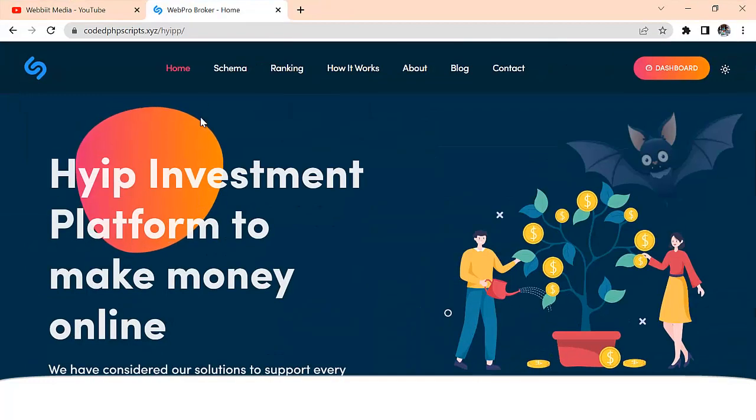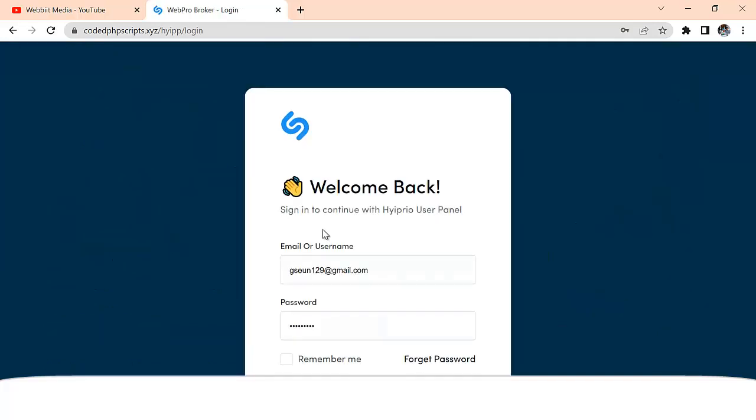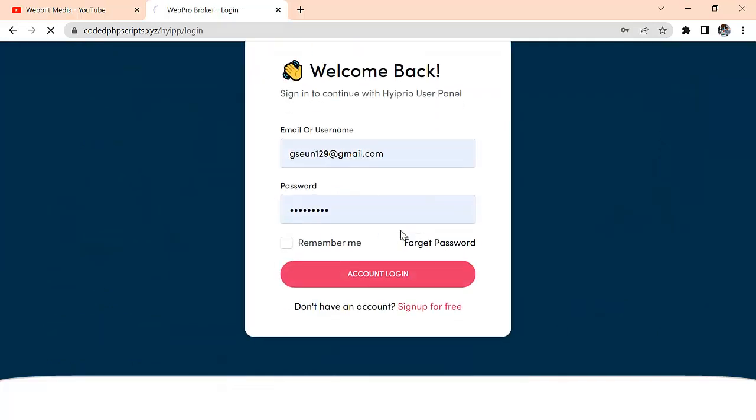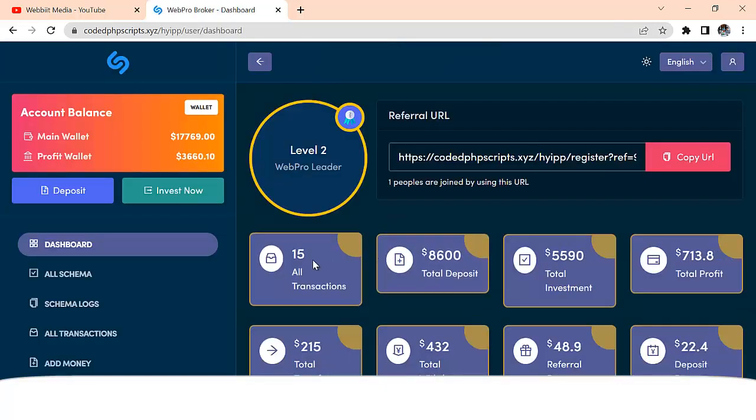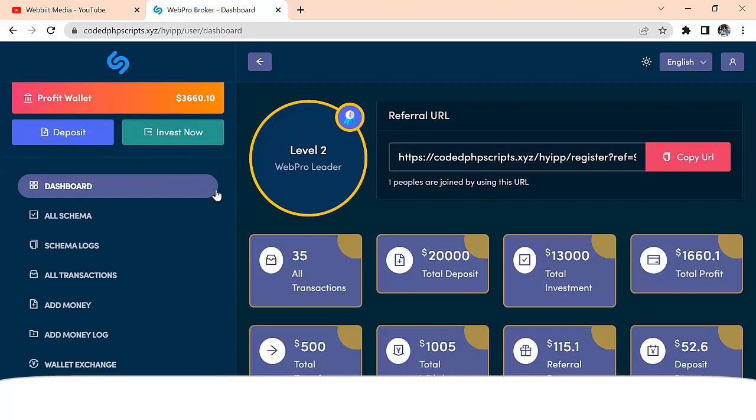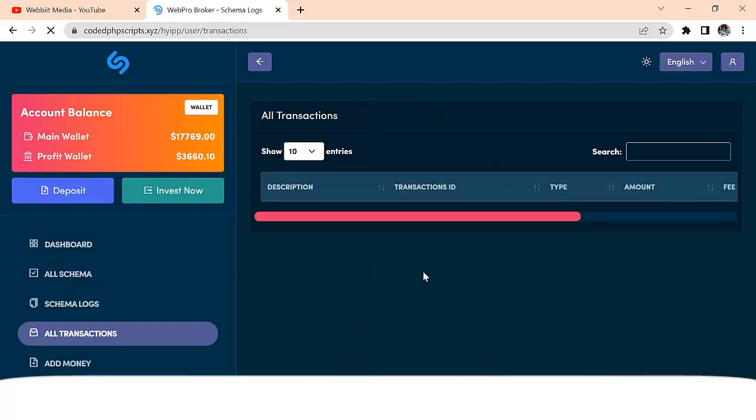Let's try to see if we can log into that wallet. We can log into that account. I should have that account right here. Let me log into that particular account. Awesome. Can you see the particular account? Main wallet is 17,769. Let's go to all transactions.